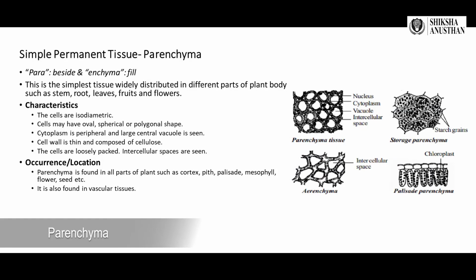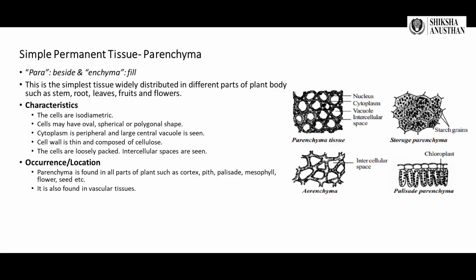Then coming to parenchyma. Parenchyma is derived from two words. Para means beside, enchyma means fill. This is the simplest tissue, widely distributed in different parts of the plant's body, such as stem, root, leaves, fruits, and flowers. As you can see from the diagram, this is the structure of the parenchyma tissue.